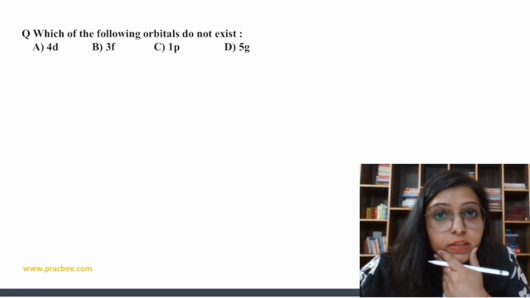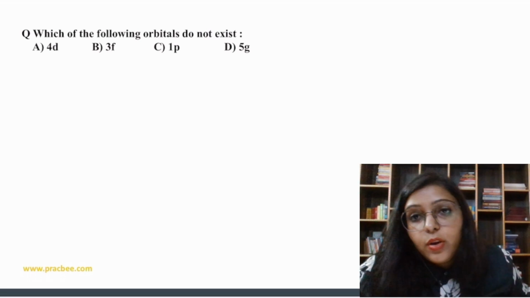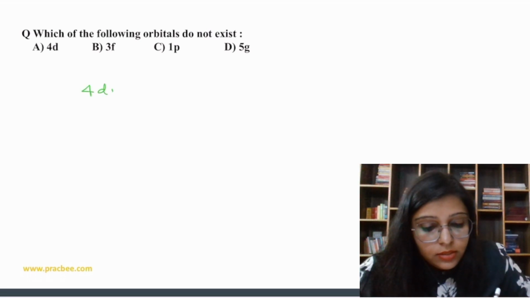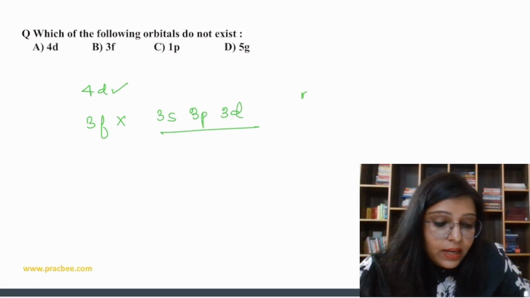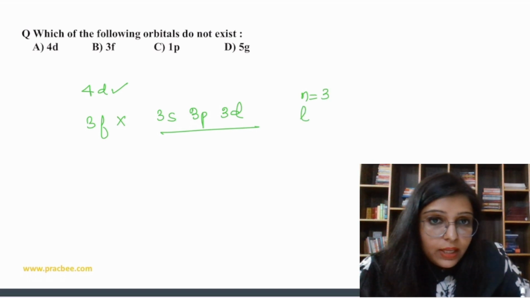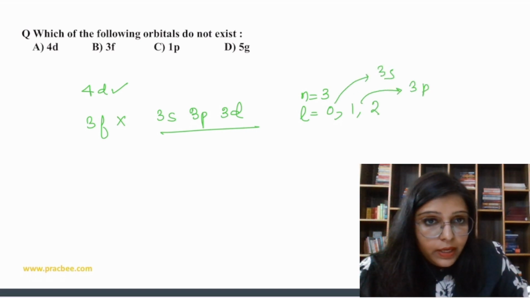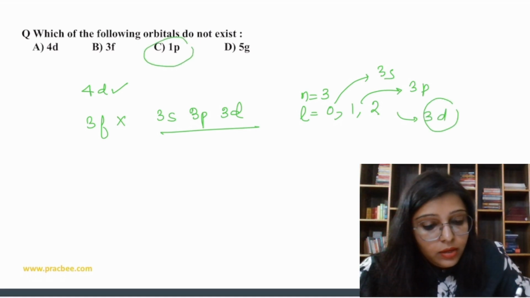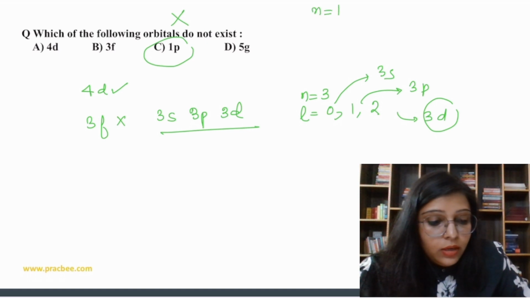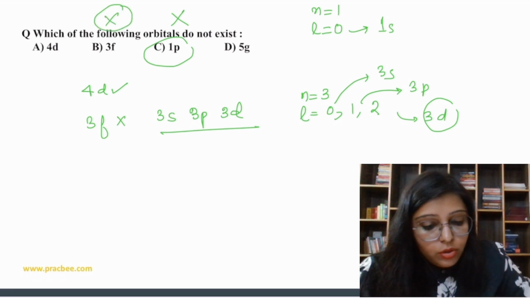Now let's do the next question. Which of the following orbitals do not exist? Does 4D exist? Yes. 3F? No. Only 3S, 3P, 3D can exist. It means if n is 3, then l can be 0, 1, 2: 0 for 3S, 1 for 3P and 2 for 3D. That's the only possibility. 1P does not exist because if n is 1, then l is 0, that is for 1S. So 1P does not exist, 3F does not exist.